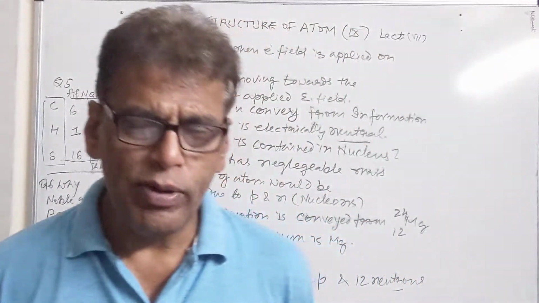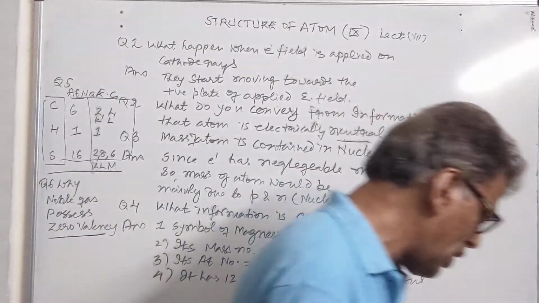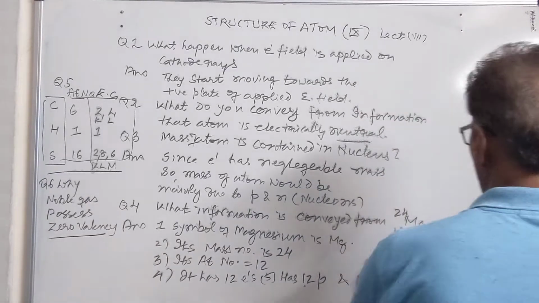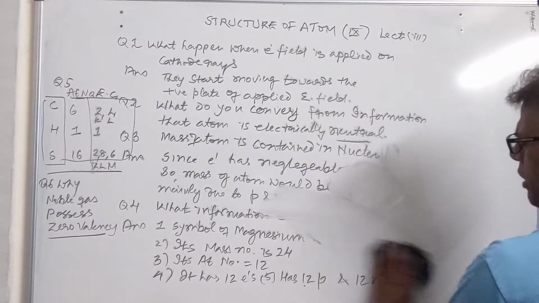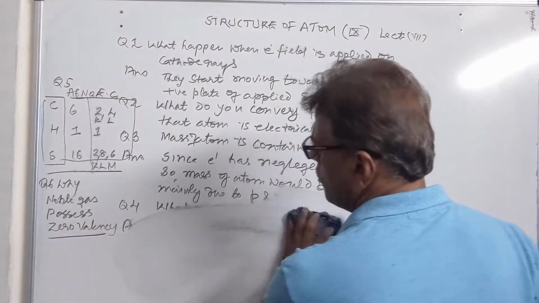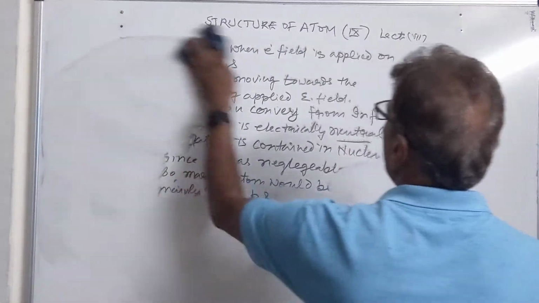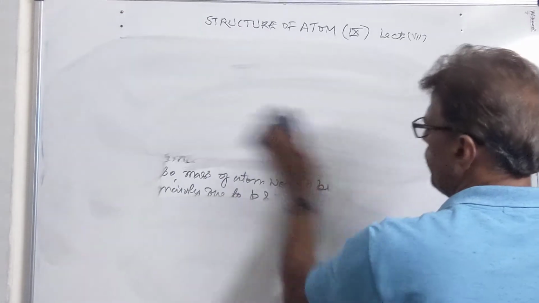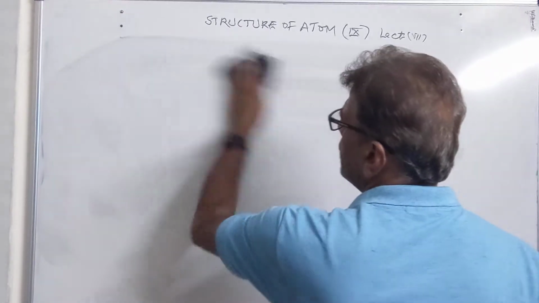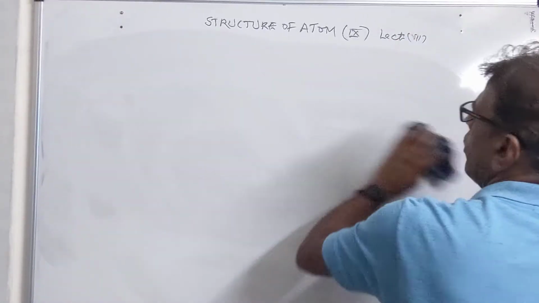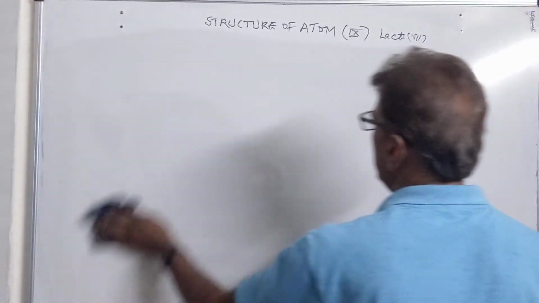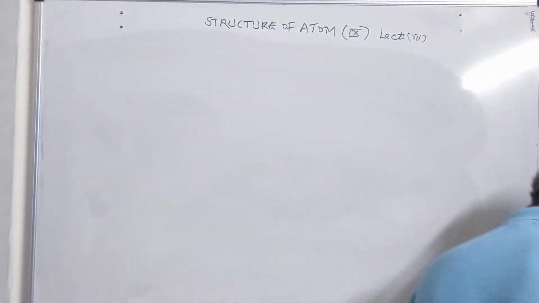What are isobars? We have already studied isobars. These are the atoms of different elements which have different atomic numbers, but their mass numbers are the same. We have studied isobars of argon and calcium. Atomic number of argon is 18, calcium is 20, but their mass numbers are 40.